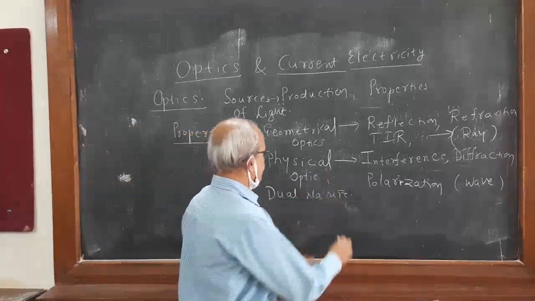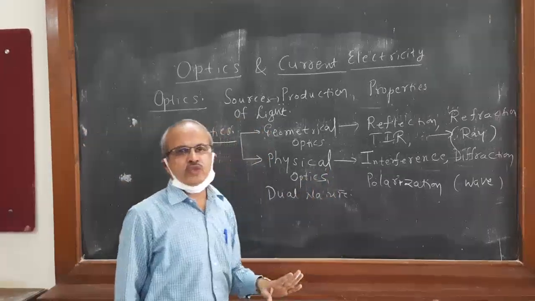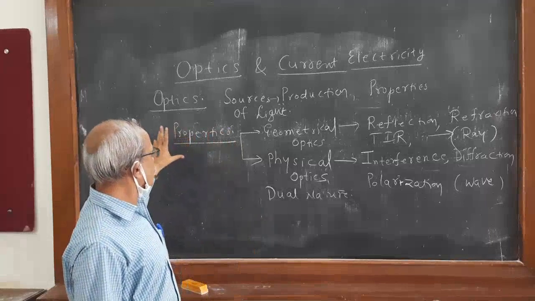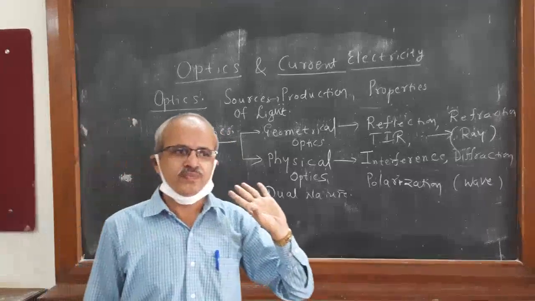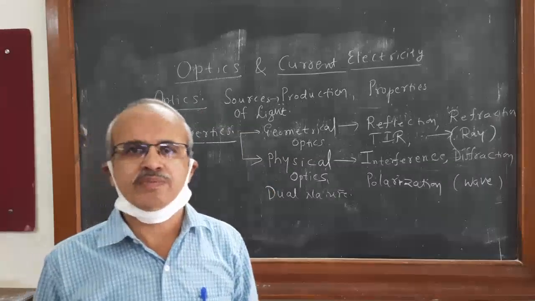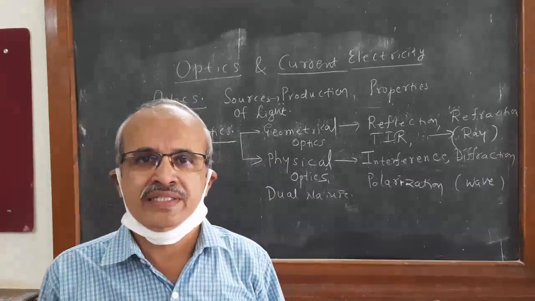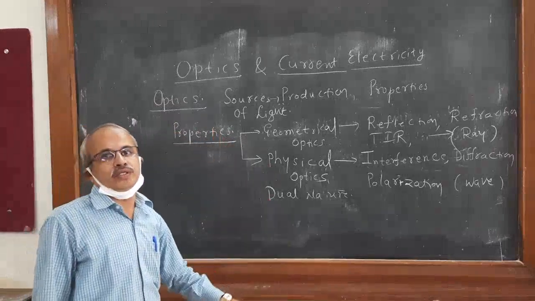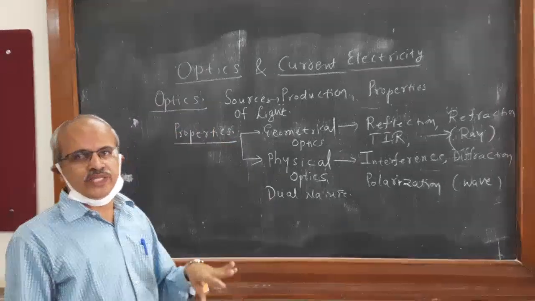These two points you must know: what is light, what is optics, and what are the main properties of light. That one I mentioned here on the board. Okay, are these two points clear now?